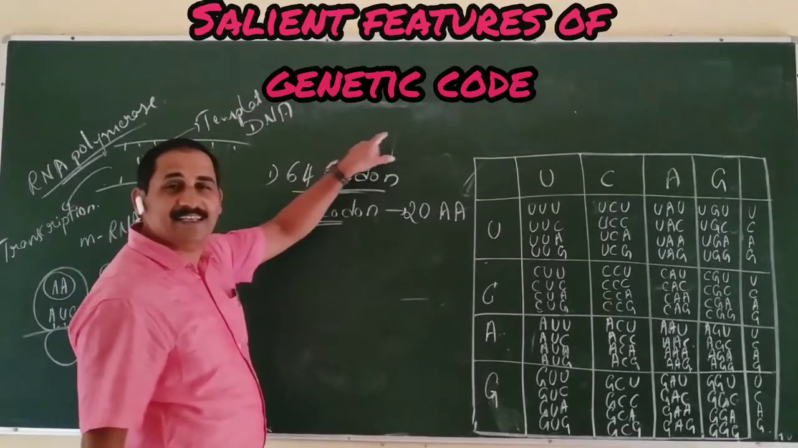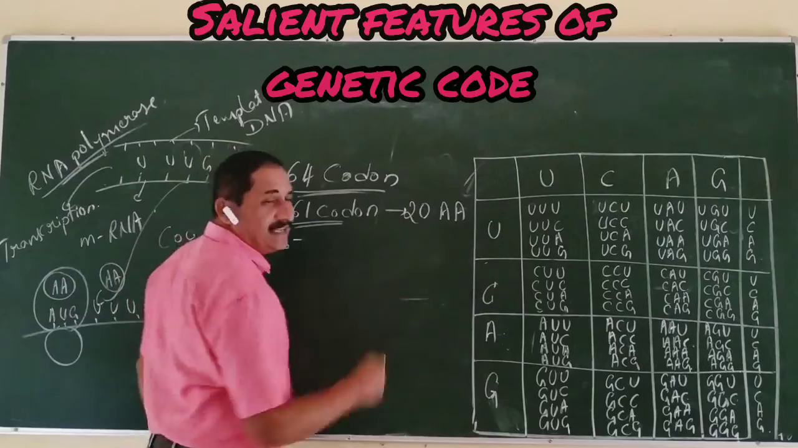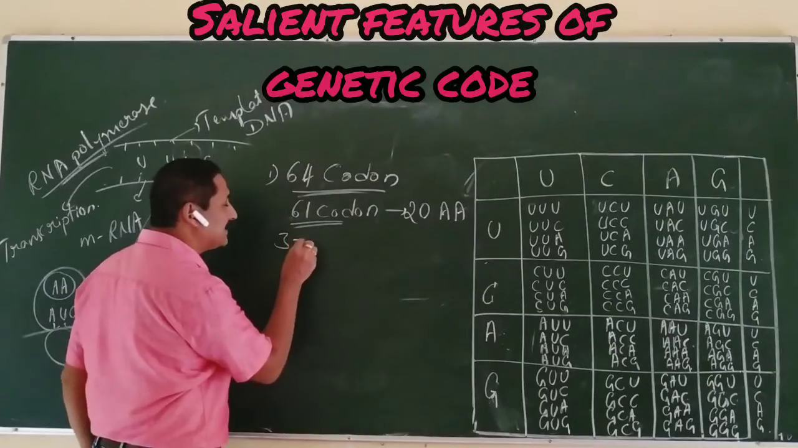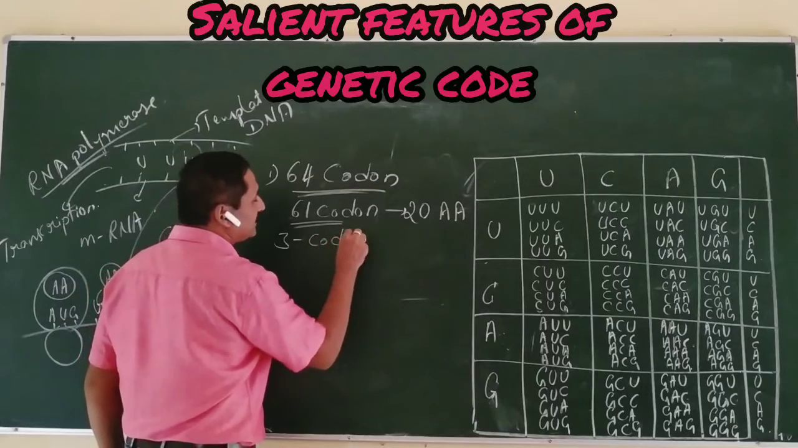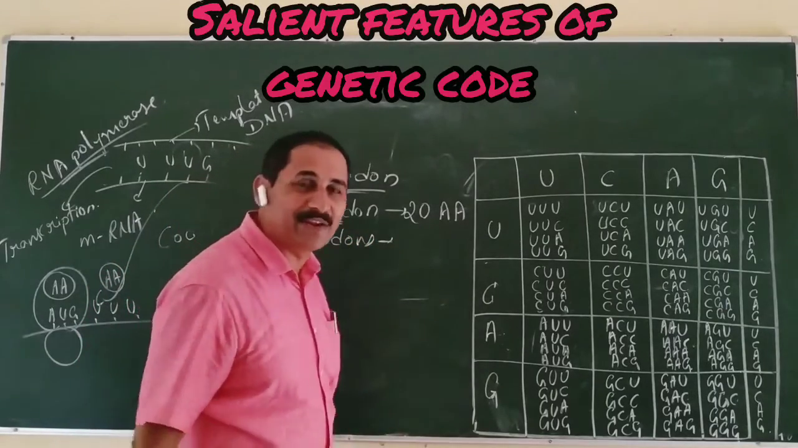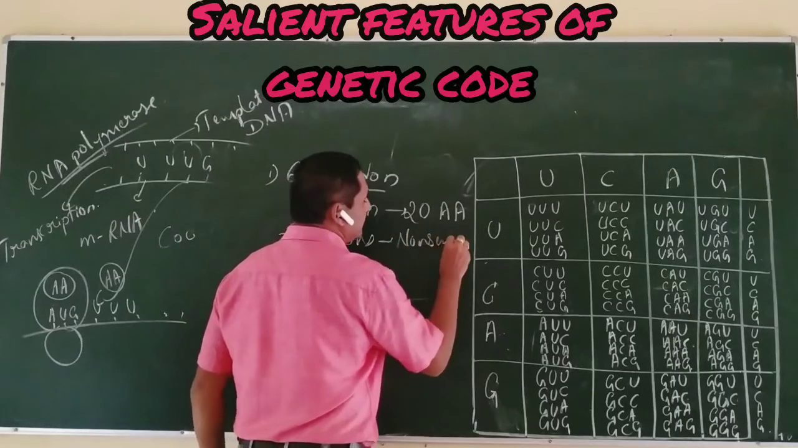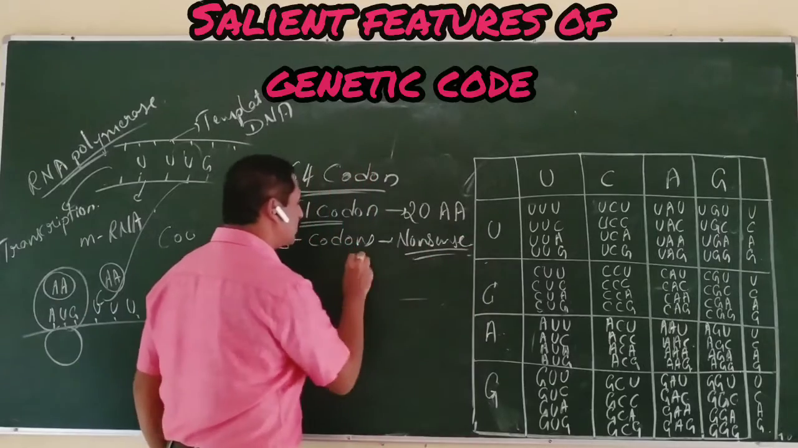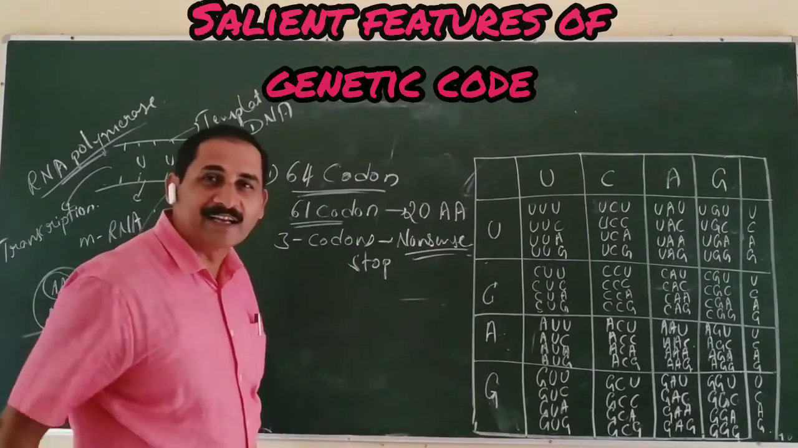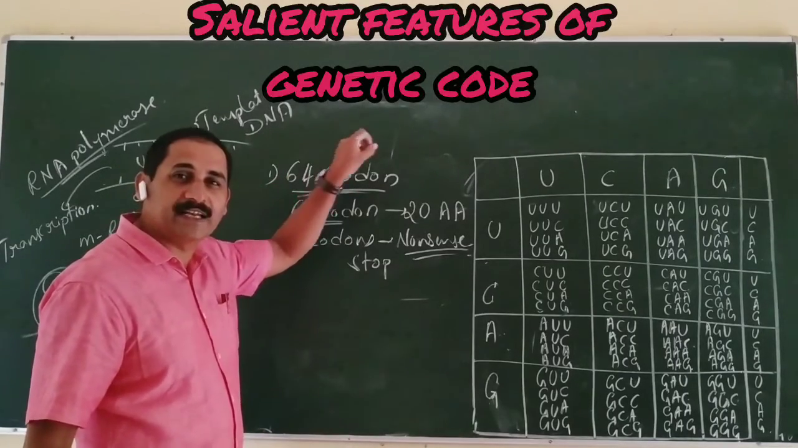What about the other 3 codons? The other 3 codons do not code for any amino acid. They do not sense any amino acid, so they are called nonsense codons. Nonsense codon, also called stop codon, stops the protein synthesis. It is also called terminator codon. Very, very important character of genetic code.